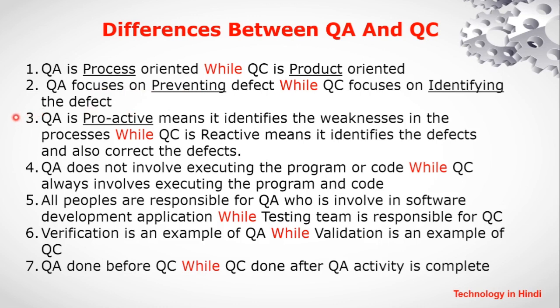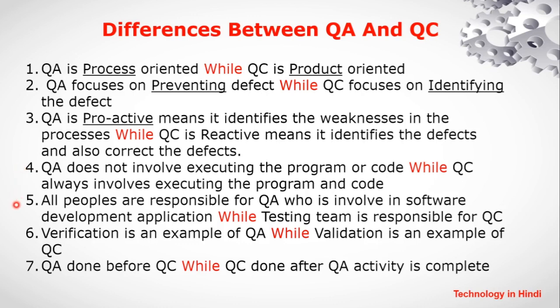Point 3. QA is proactive, meaning it identifies the weaknesses in the processes, while QC is reactive, meaning it identifies the defects and also corrects the defects. Point 4. QA does not involve executing the program or code, while QC always involves executing the program and code.